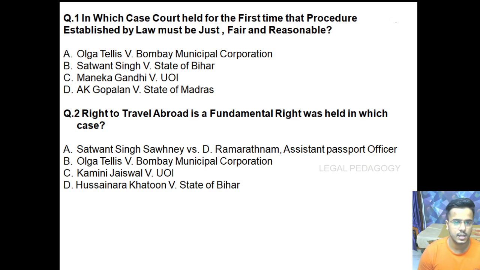Friends, the first question is, in which case the court held for the first time that the procedure established by law must be just, fair and reasonable. As you all know, Article 21 talks about right to life and personal liberty, but however it can be curtailed if there is a particular procedure which has been established by the law. But however, in the case of Maneka Gandhi versus Union of India, the Supreme Court held that this procedure that we are talking about under Article 21, it cannot be arbitrary and it has to be just, fair and reasonable.